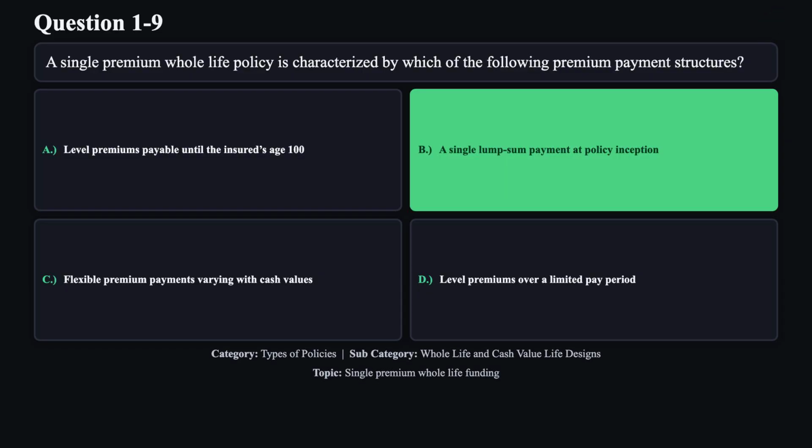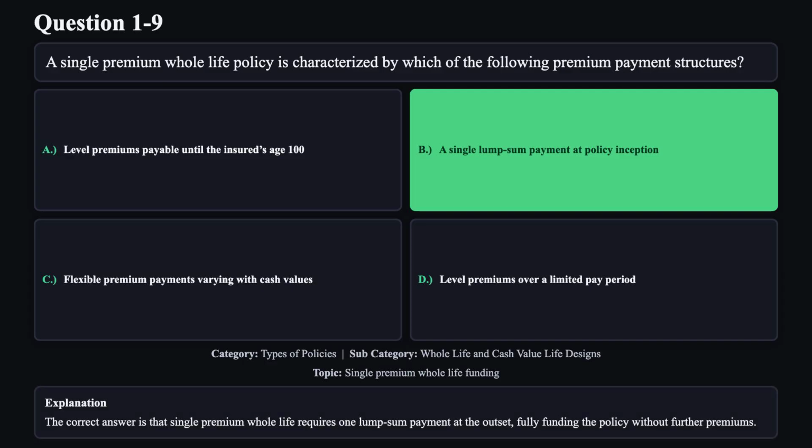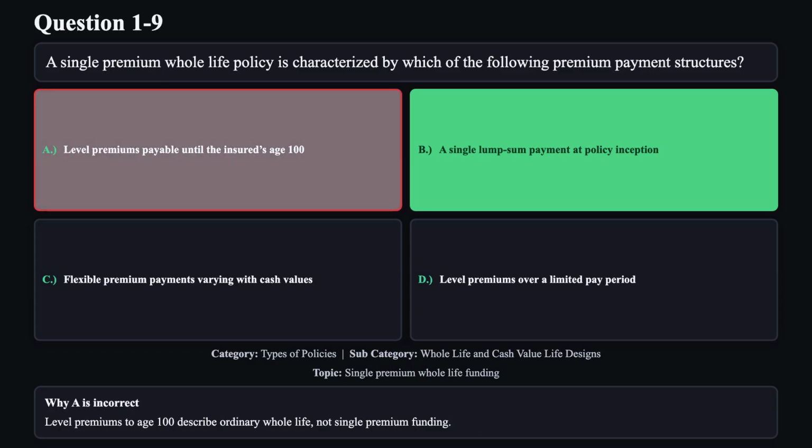The correct answer is B. The correct answer is that single premium whole life requires one lump sum payment at the outset, fully funding the policy without further premiums. Reason A is not correct. Level premiums to age 100 describe ordinary whole life, not single premium funding.